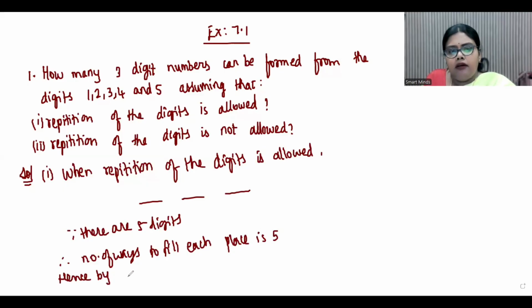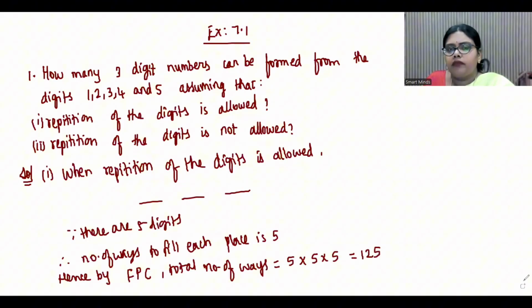Hence, by fundamental principle of counting, what are the total number of ways? Total number of ways is 5 into 5 into 5. That is 125. This is when repetition is allowed.